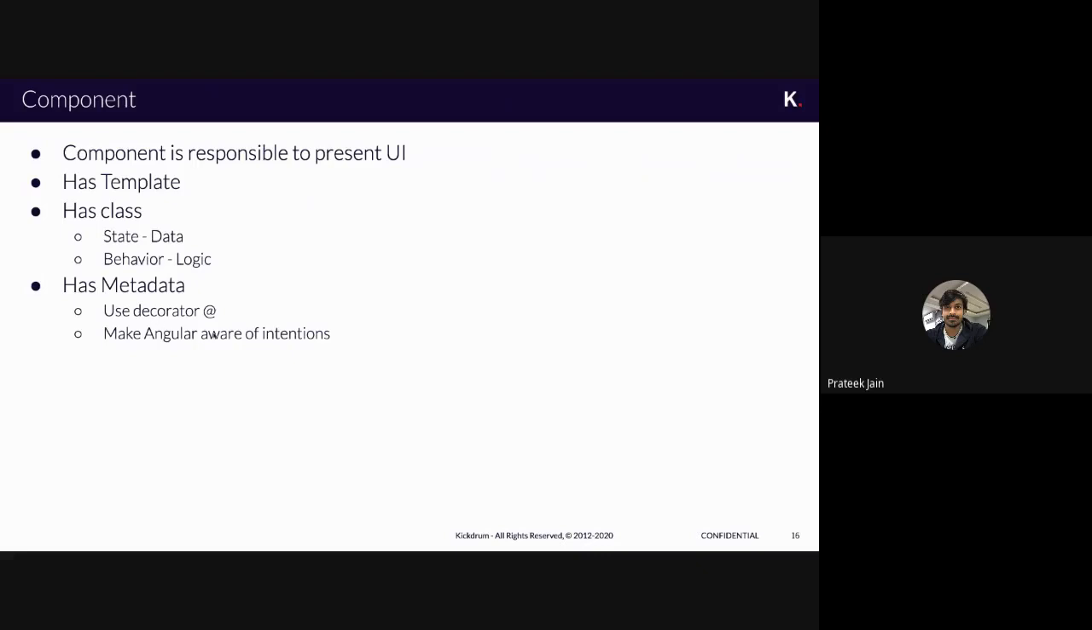It also has some metadata. Just for the concept's purpose, you can see a component has some kind of metadata which the component uses to do the functionality part. That part we are not going to go into depth on, but just the three points on the top are the main important thing.